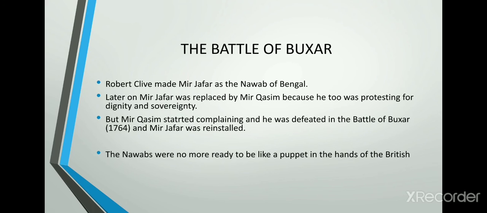Now let us see about the Battle of Buxar. Robert Clive made Mir Jafar the Nawab of Bengal. Later on, Mir Jafar was replaced by Mir Qasim because he too was protesting for dignity and sovereignty. But Mir Qasim started complaining and he was defeated in the Battle of Buxar in 1764, and Mir Jafar was reinstalled. Ultimately, the Nawabs were no more ready to be like puppets in the hands of the British.